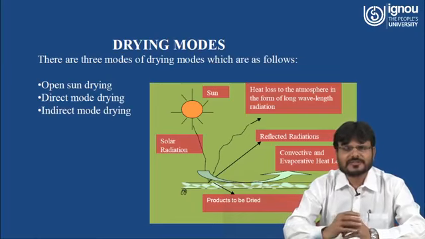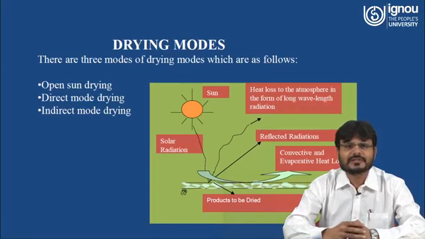Now, because we are using some drying system, there are different drying modes, which are as follows. First, maybe the open sun drying, another is direct mode drying, and third is indirect mode drying. In the diagram or figure, you can see this is the open sun drying system.